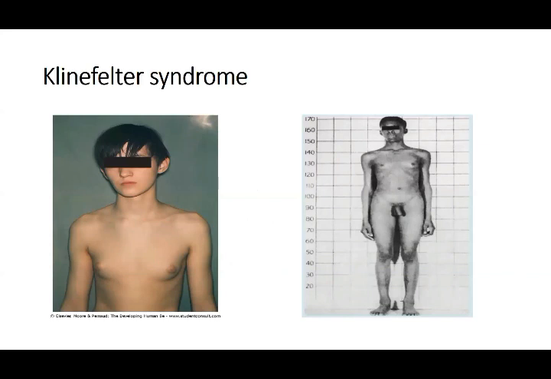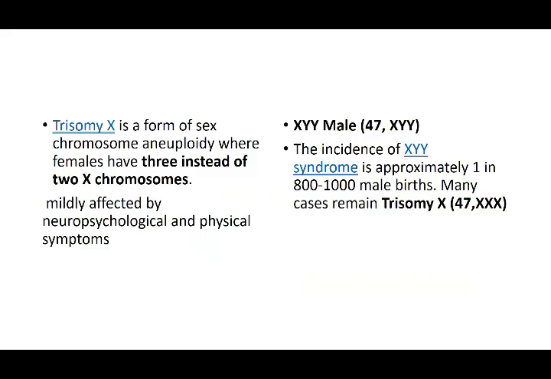You see these pictures, hypogonadism and infantile. There's another condition, trisomy X, a form of sex chromosome aneuploidy where females have 3 instead of 2 X chromosomes. They are mildly affected by neuropsychological and physical symptoms. XYY male, super male. The incidence of XYY syndrome is approximately 1%. Many cases remain undetected. Trisomy X, that is 47, XXX, can be there. So all sorts of presentations can be there.